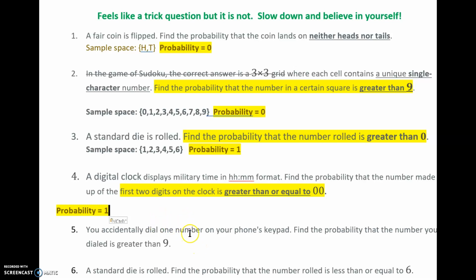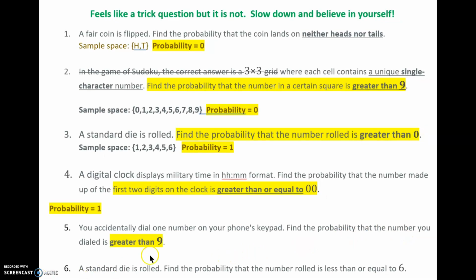Okay, so here we're dialing a number on the keypad. Find the probability that the number you dialed is greater than 9. Think about it. You've all got phones, it's whatever century this is, we all have phones now. So it's the keypad on your phone, and here's the sample space for that. It's the same as it was up here, so I'm going to copy and paste it. So the probability that we're greater than 9 when we have the choices of the numbers 0, 1, 2, 3, 4, 5, 6, 7, 8, 9. Can we be greater than 9? No, we cannot. So the probability is 0.